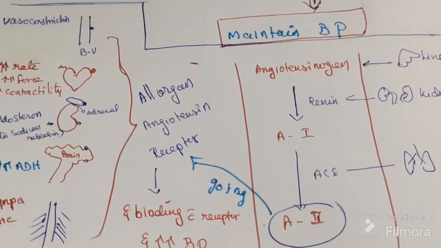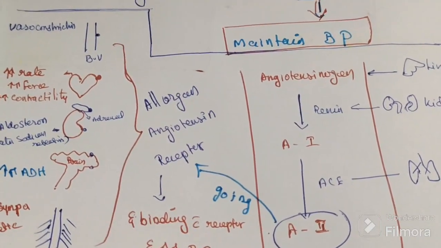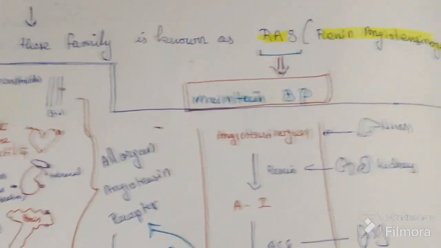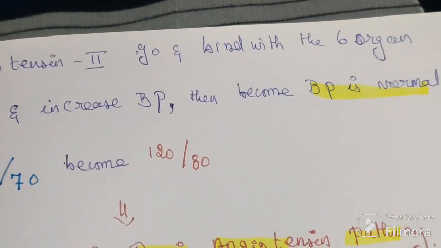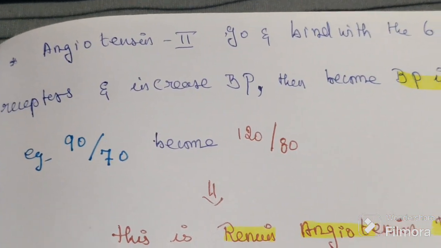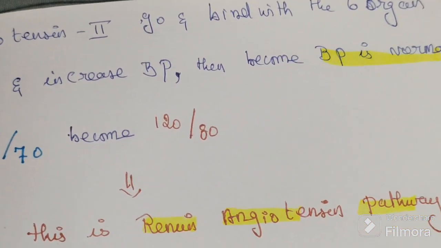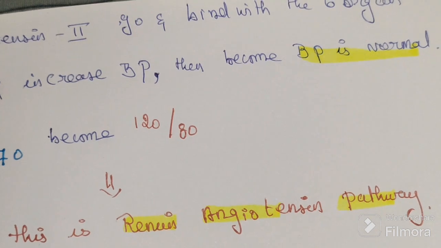So the fall in blood pressure again becomes normal. For example, angiotensin II goes and binds with that receptor, increasing blood pressure, and then the blood pressure becomes normal.